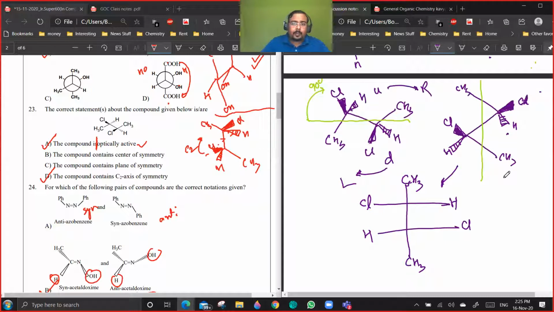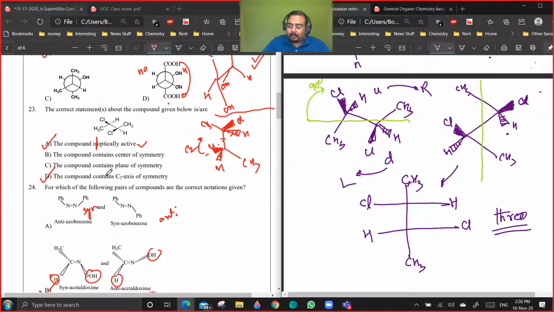Are you getting the point? Yes or no? That's very good. So this is clear. So if you can see, this compound is optically inactive or optically active? It's optically active. There is no plane of symmetry here. Is it erythro or threo? It's a threo isomer. So once it is optically active, B and C are gone. D we have to check.